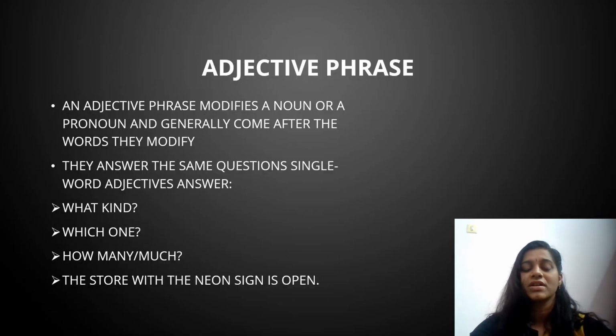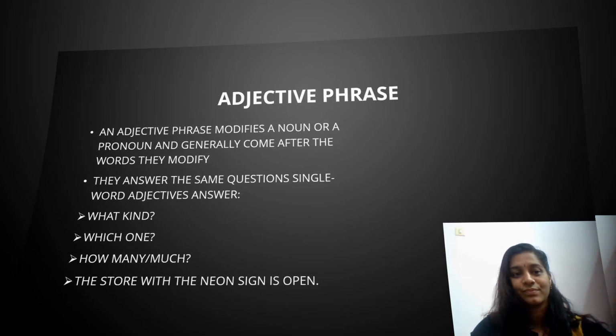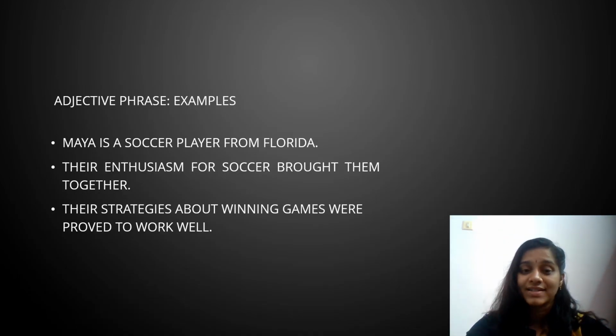Some more description here. An adjective phrase modifies a noun or a pronoun and generally comes after the words they modify. They answer the same questions single-word adjectives answer: what kind, which one, how many, how much. For example, the store with the neon sign is open. Maya is a soccer player from Florida. Their enthusiasm for soccer brought them together. Their strategies about winning games were proved to work well.